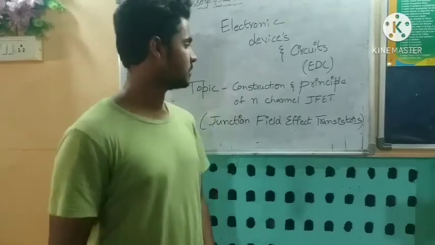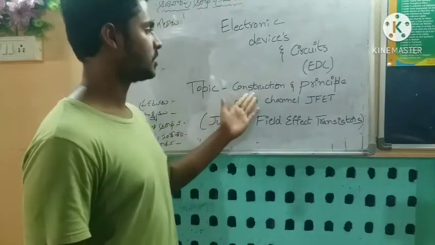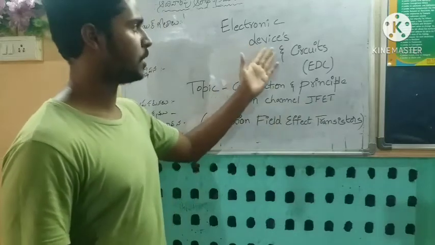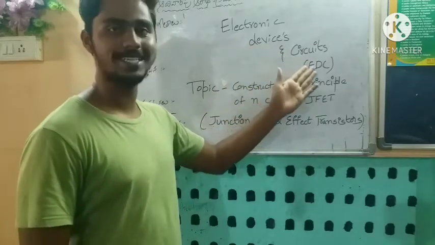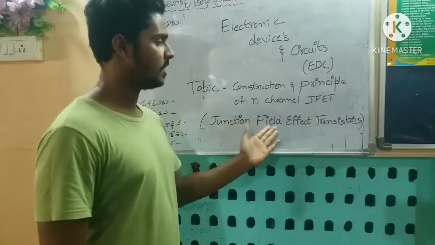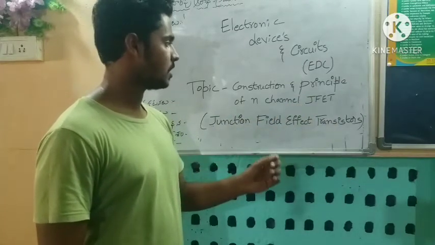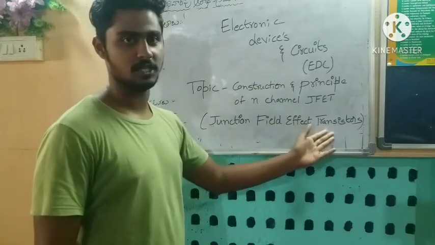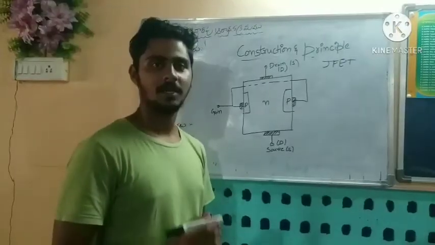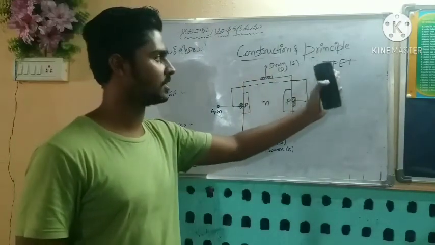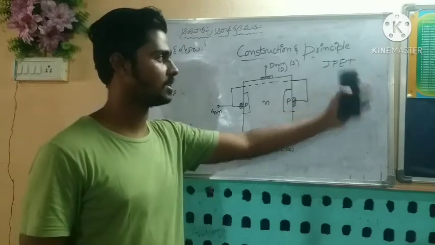Let us now discuss a topic called construction and principle of N-channel JFET in Electronic Devices and Circuits, which is called EDC. The full form of JFET is junction field effect transistor. Let us now look at the construction of the junction field effect transistor.